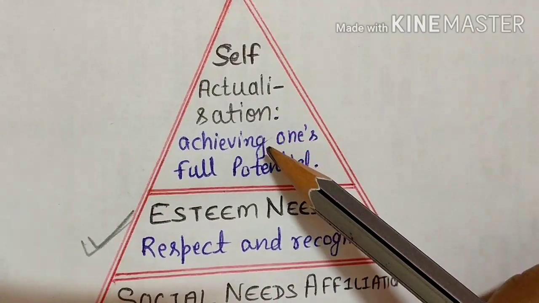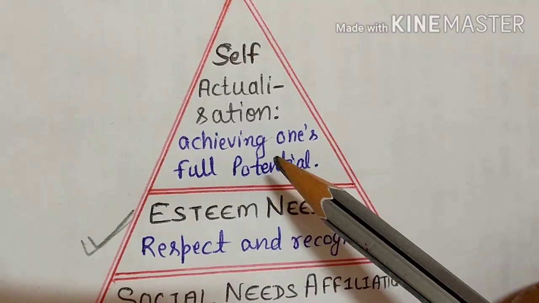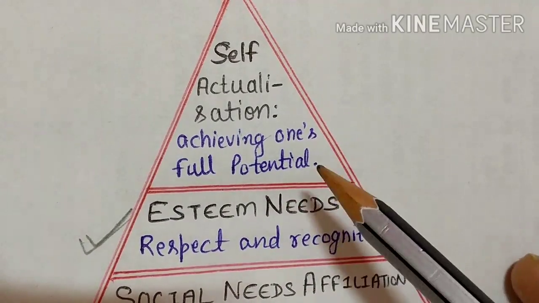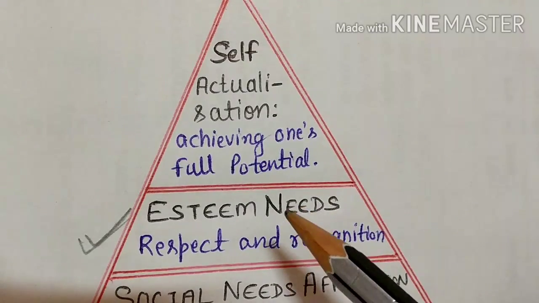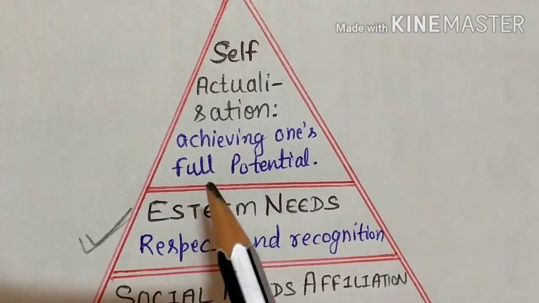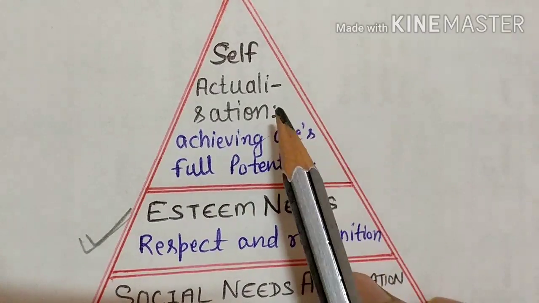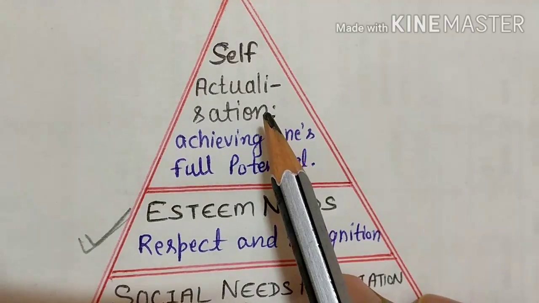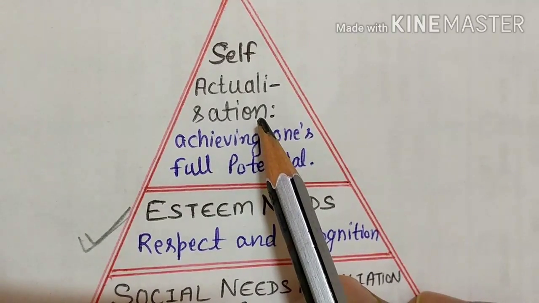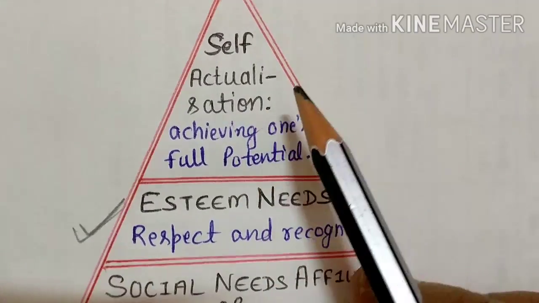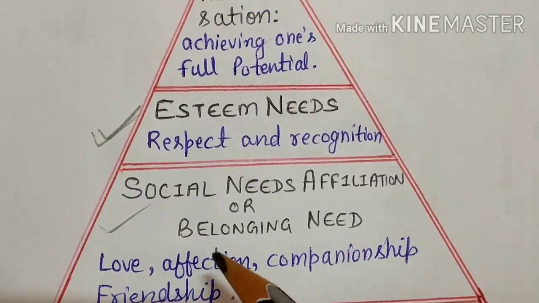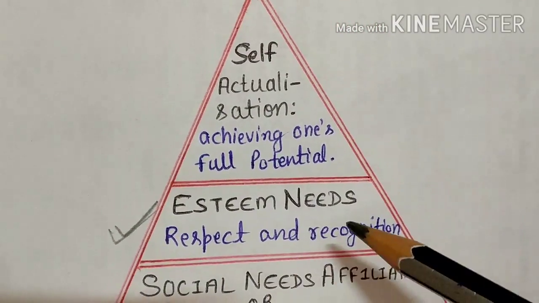Self-actualization needs. According to Maslow, self-actualization needs are the desires to become everything one is capable of becoming. You can become everything you want to become. So achieving one's full potential comes under the self-actualization need. Generally, people work towards fulfillment of these needs only when their first four needs, physiological needs, safety and security needs, social needs, and esteem needs, are fulfilled.